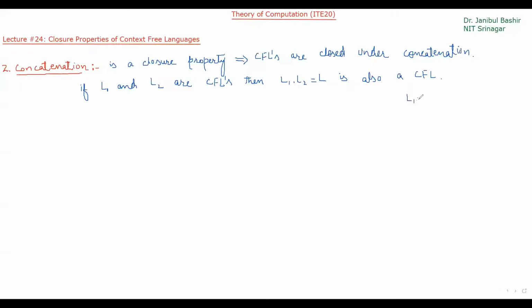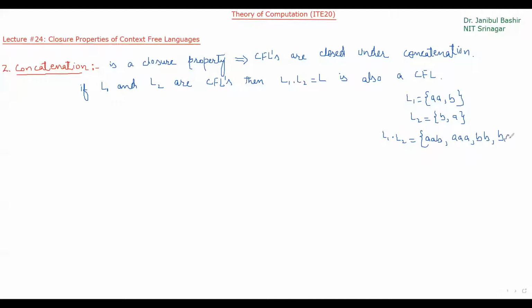For example, L1 is, let's suppose, it has these strings. Okay, L2 has, let's say, B, A. These are the strings of L2. Then L1 dot L2 will be, first, strings of L1. So AA dot B, comma, AA dot A, then BB, then BA.